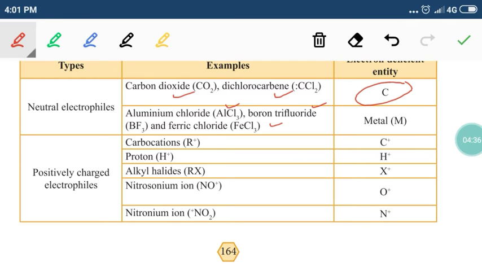Then positively charged ions like carbocations, protons, alkyl halides, nitrosonium ion, nitronium ion, these positively charged ions are electron deficient in nature, so they will attack electron rich center. So these are all examples of electrophiles. So attacking reagents are nucleophiles and the electrophiles.